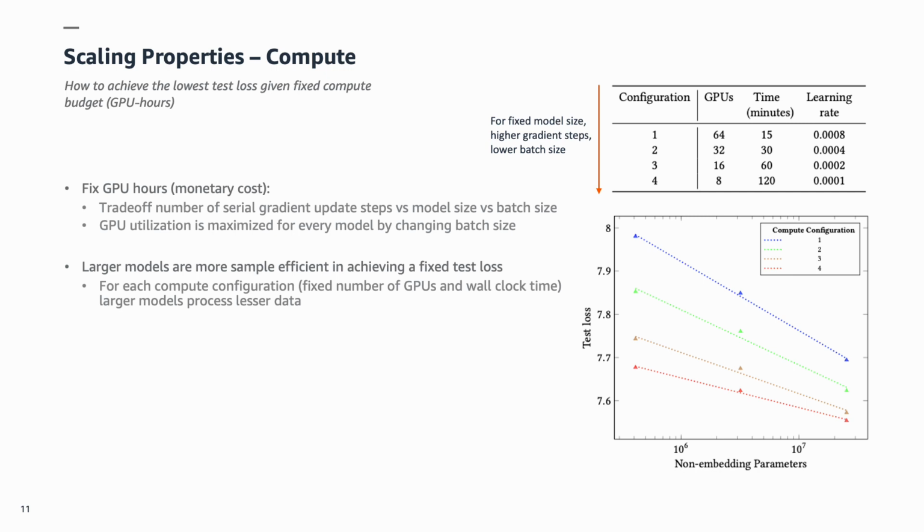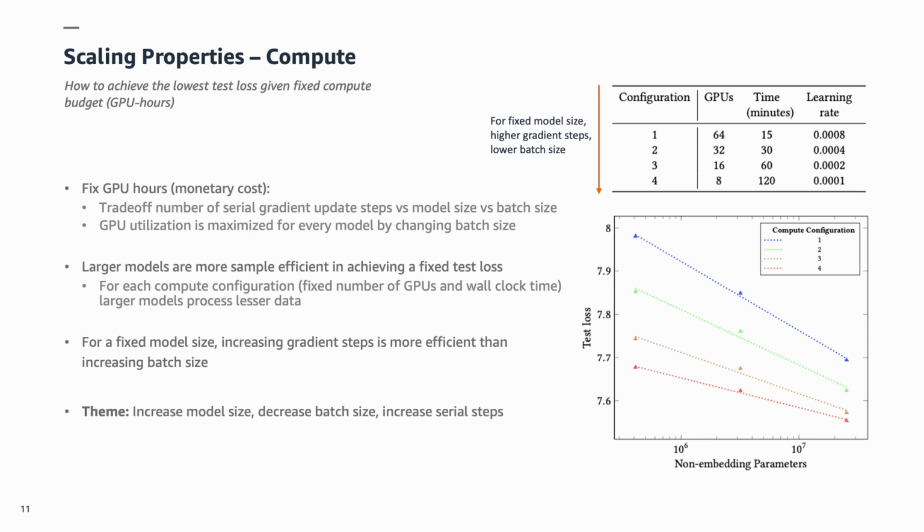We arrive at this by observing the trend for any compute configuration across model sizes. We note that larger models show a lower test loss, but I would also draw your attention to the fact that a larger model size implies a lower global batch size given the same compute configuration. These together lead to the inference that larger models are more sample efficient. Second, for a fixed model size, increasing serial gradient steps or wall clock time is more effective than increasing batch size, as configuration 4 outperforms configuration 1 across all model sizes.